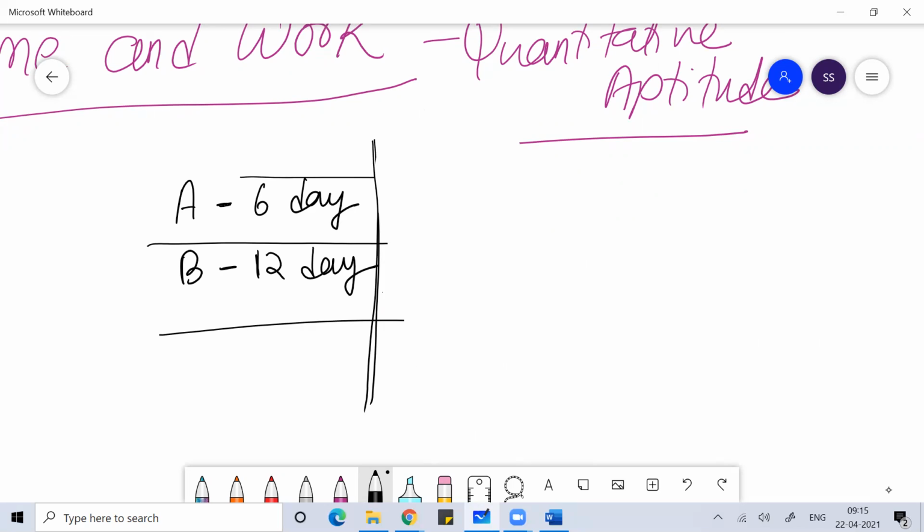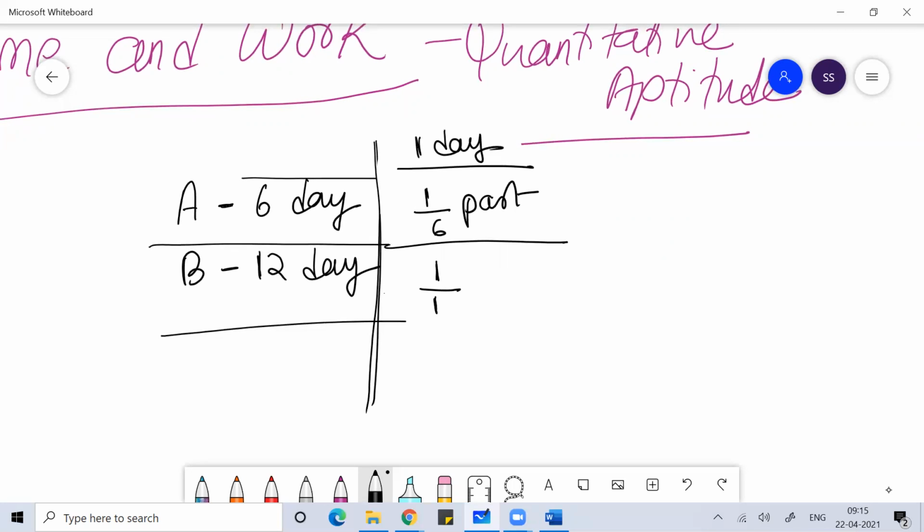So if A can do the work in 6 days, then in one day, how much work can A do? In one day, A can do 1/6 part of the work. If B can do the work in 12 days, then in one day B would do 1/12 part of the work. So if A can do the work in 6 days, every day A is doing 1/6 part of the work. And if B can complete the work in 12 days, B is doing 1/12 part.